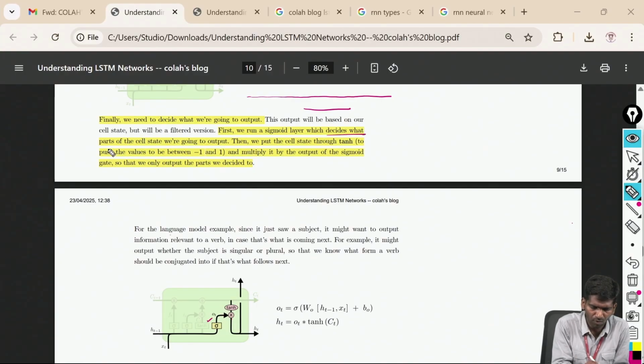It decides what parts of the cell state we are going to output. Okay. So now input is over. In the output state, what output I need to show to the user is decided by this sigmoid function. Then we put this cell state through the tanh function. I said the tanh function is used to create vector space for storing the output values.